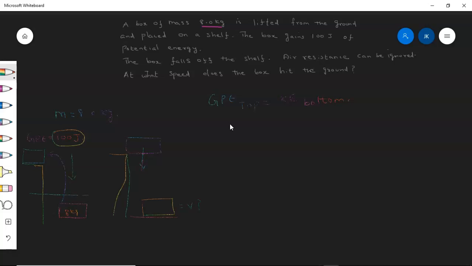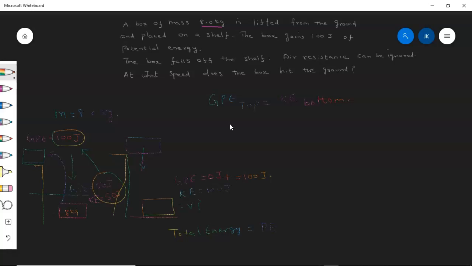At the middle of the way, the gravitational potential energy will be 50 joules and the rest of the energy is given to kinetic energy. The kinetic energy will be 50 joules. Always the addition will be 100 joules for this case. So when it hits the ground, kinetic energy will take the complete 100 joules and gravitational potential energy will be 0. Now if you add both, you will still get 100 joules. Total energy is always conserved.